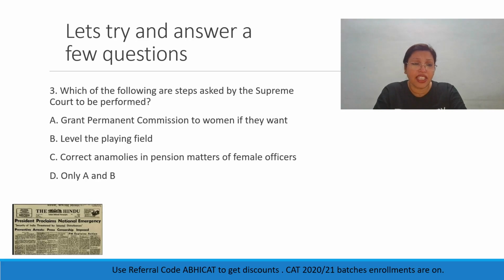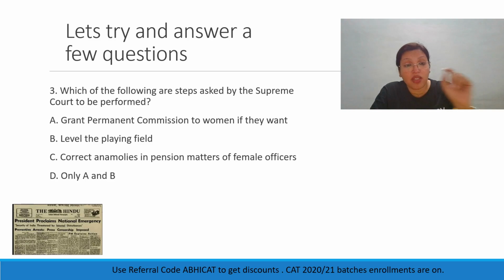Let's look at the next question. Which of the following are steps asked by the Supreme Court to be performed? So what is it that the Supreme Court has asked the government to do? 1. Grant permanent commission to women if they want. Yes, that is what the government has said. 2. It has asked the government to level the playing field. So that's also correct. 3.